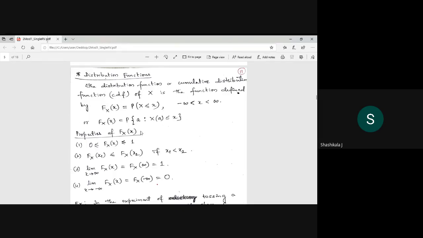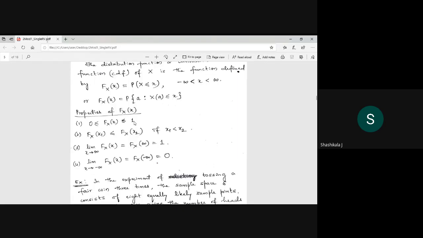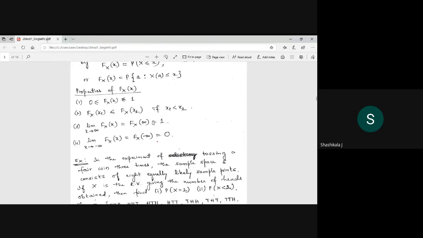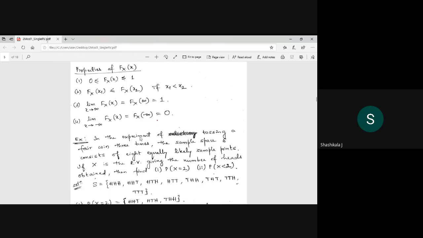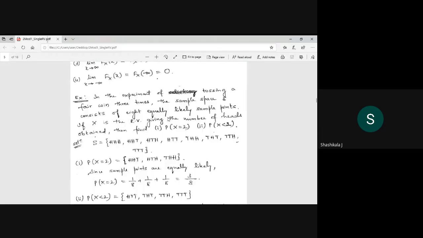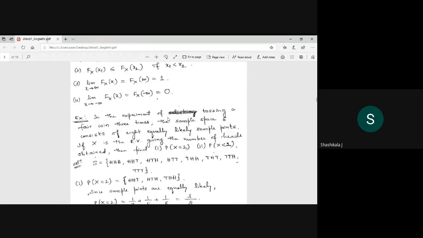And the properties of this CDF: it is always between 0 and 1, and F of x1 is less than F of x2 if x1 is less than x2. If a real number x1 is less than x2, then the CDF is also less. And the limit as x tends to infinity, the maximum value is 1, and as x tends to minus infinity, it is 0. So now they have given the example.